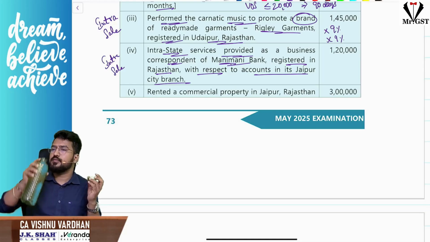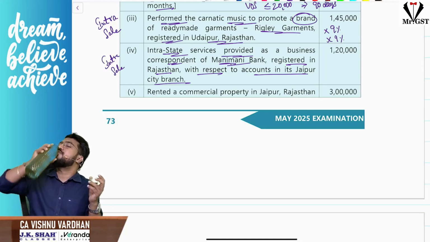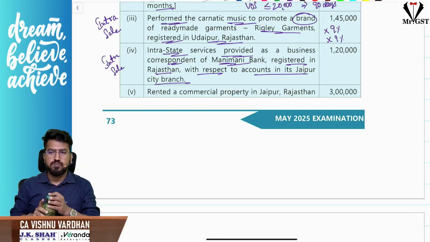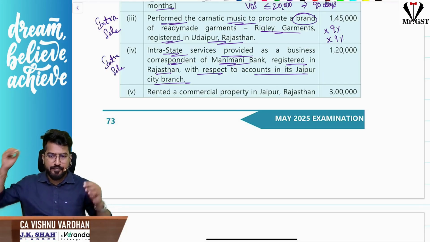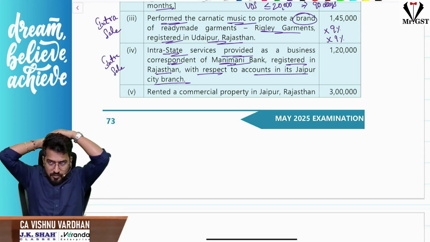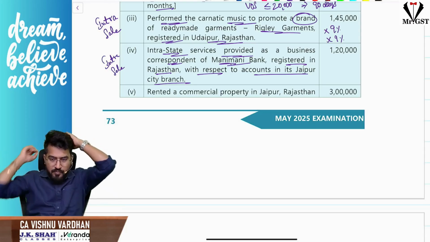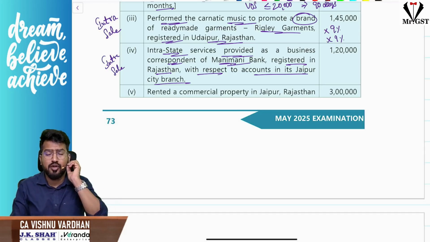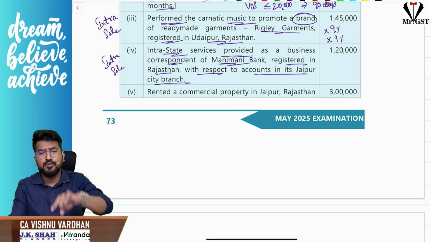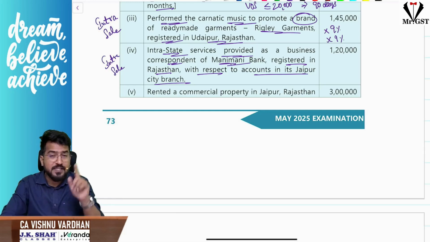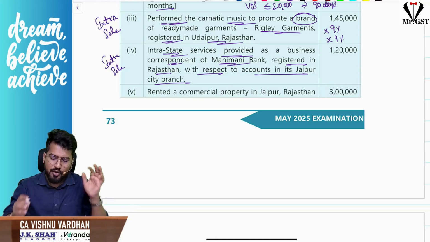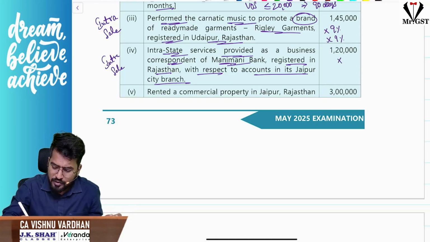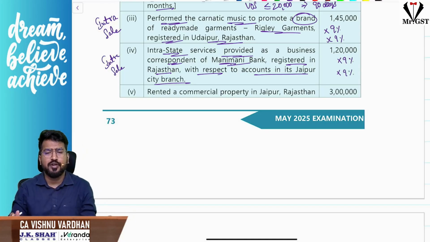You tell me. RCM will not come into the picture, because an agent of a business correspondent to the business correspondent is RCM. Business correspondent to bank is FCM. So this is a normal entry only. Here again, we will go with 9% and 9%. Are you understanding the point?